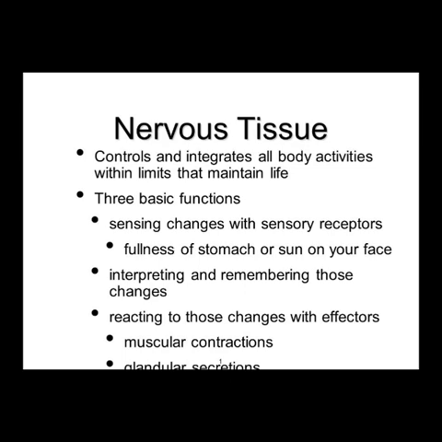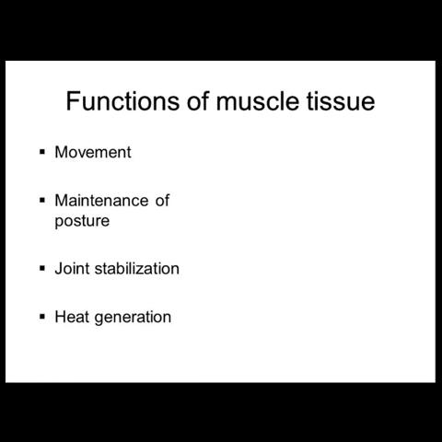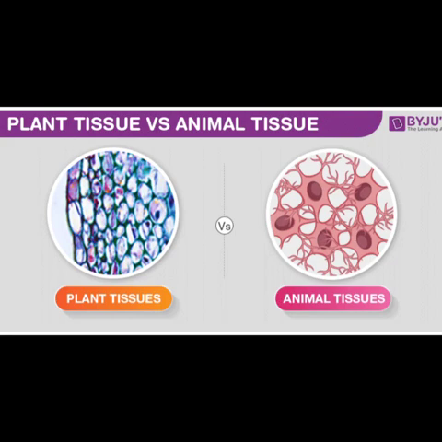Functions of muscle tissues. It helps in movement, it maintains the posture of the body, it also helps in joint stabilization, and it maintains heat generation of the body. Here is a slide about the difference between plant and animal tissues. As you can see, in animal tissues the cells are not properly combined together. There is a space between them, while in plant tissues they are tightly joined together and no space is found between them.